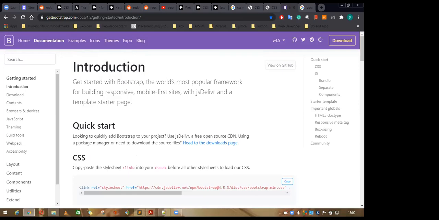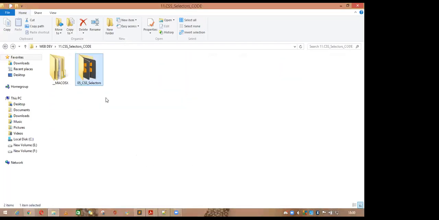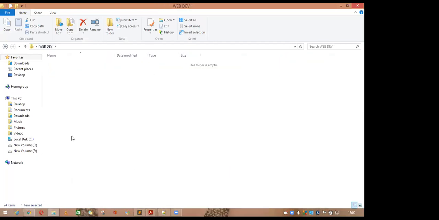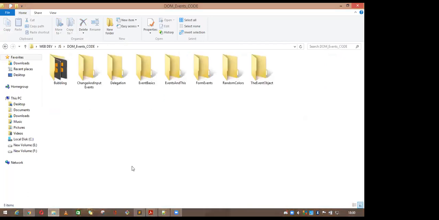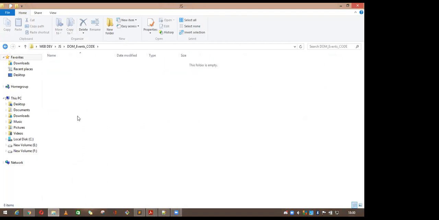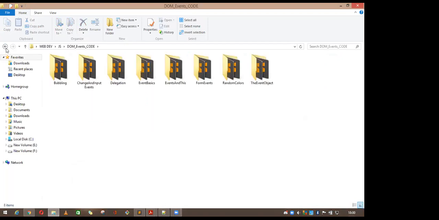And I'm going to show you one example only of JavaScript. Where is the JavaScript? DOM event. Okay. Where is the DOM manipulation?